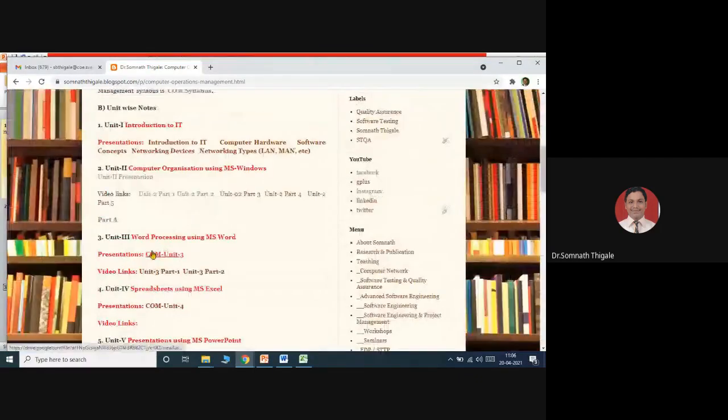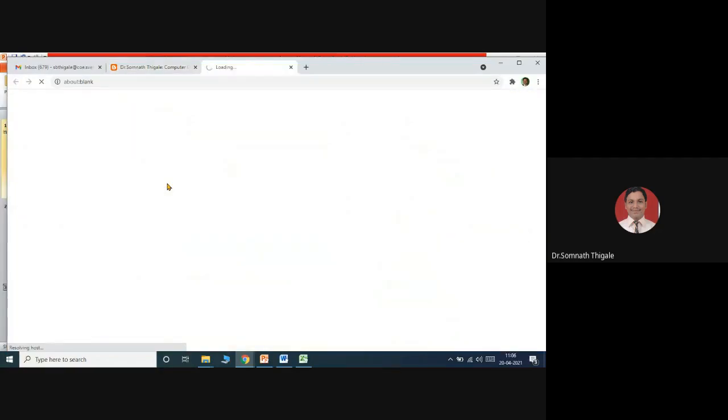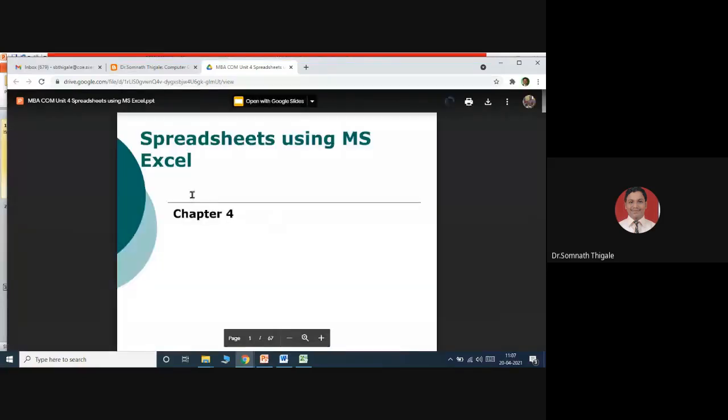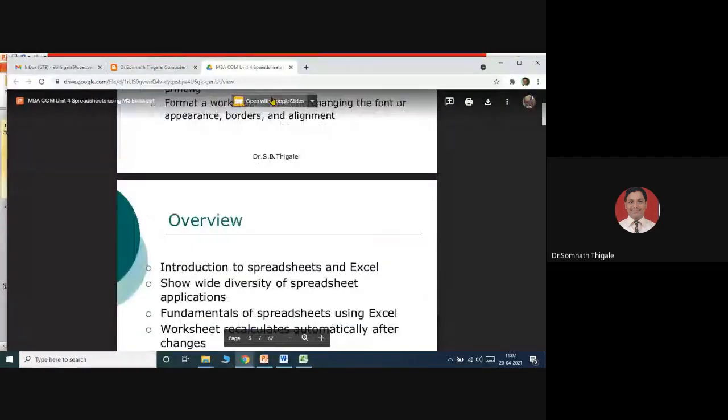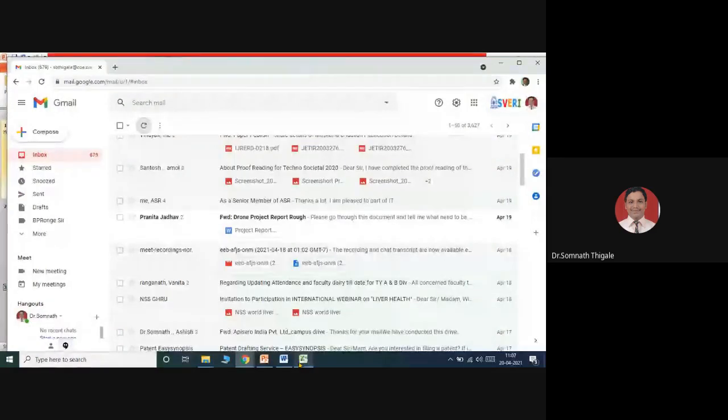Suppose, for example, I want to see the notes of chapter number 4 that I'm going to cover today. See, Unit 4, spreadsheet using MS Excel. Presentation means the notes. If you just click over here, you'll get the notes. You can download it on your mobile or your desktop also. Just download it and you can run this presentation. In this way, I have shared all the notes with you. All 6 chapter notes are available there.